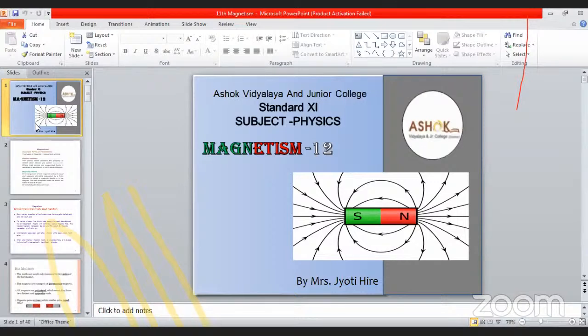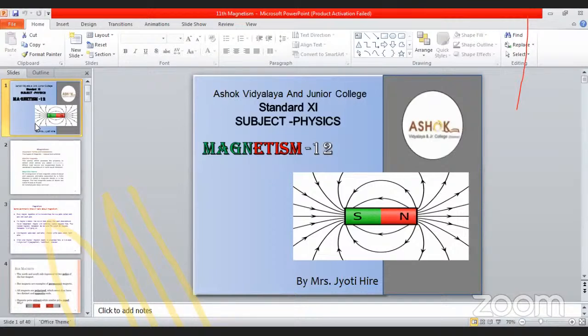Magnetic parameters of the earth are described below. Unless otherwise stated, the directions mentioned, south and north, are always geographic. That means if you look at the geographic directions, the earth is nothing but a big magnet. Like this, this is the geomagnetic north direction, that is the pole.